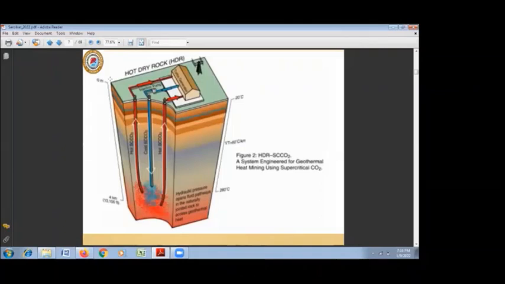But heat is there in the subsurface. That is called a hot dry rock geothermal system. In this case, what we do, water is pumped from the surface to fracture this particular or to reach